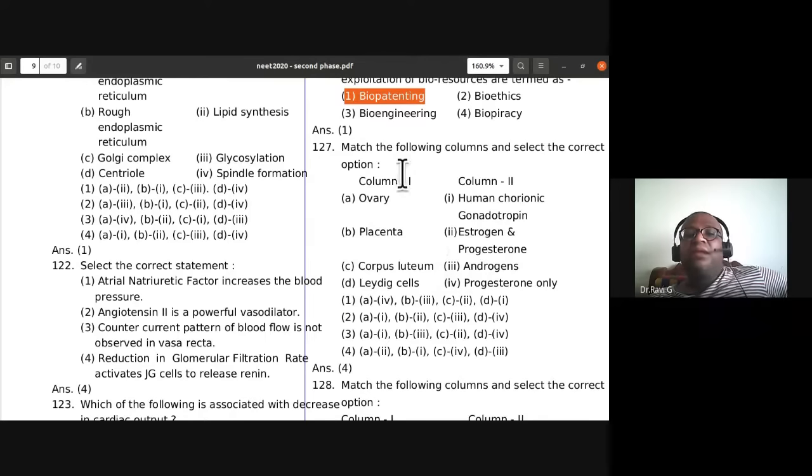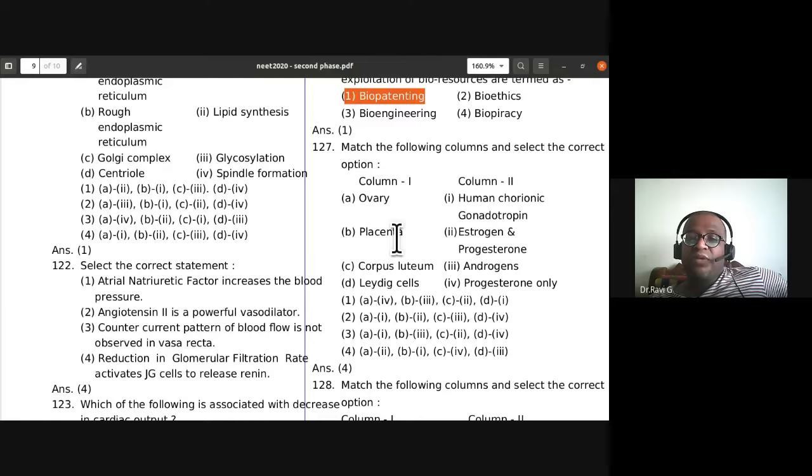Match the following columns and select the correct option. Ovary produces estrogen and progesterone. Let me look at it properly. Leydig cells is also there. Ovary is going to be A2, estrogen and progesterone.